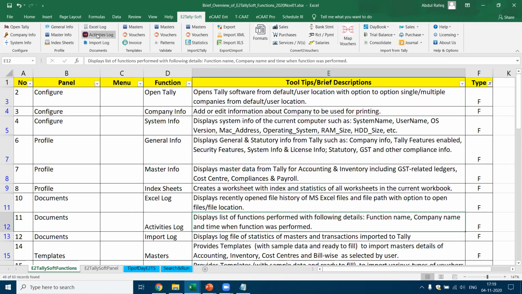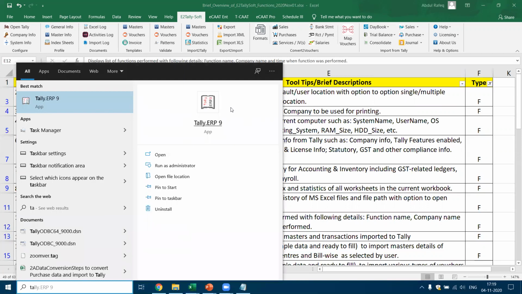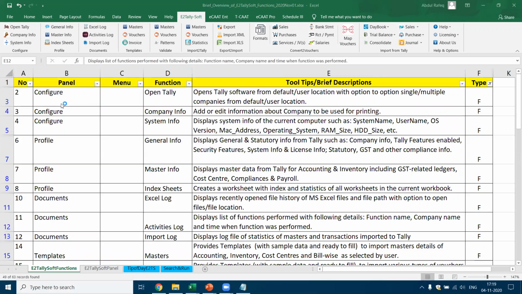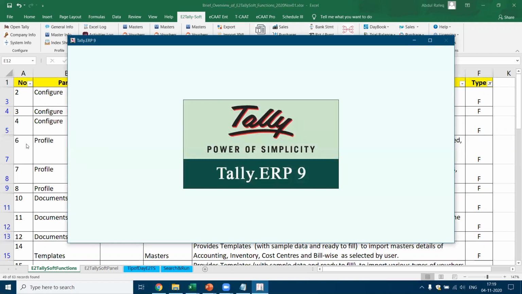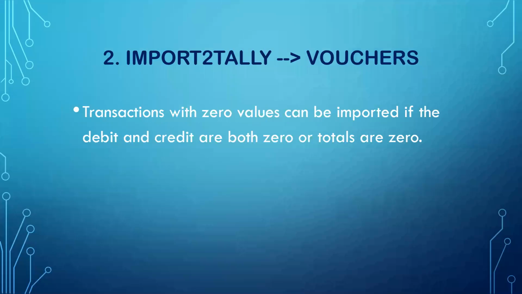Now, this is where you get the activities log. When you click on the activities log, because no functions have been performed, there are no tasks available. Otherwise, you'll have the list of functions. For that, I need to start Tally also. Let me start Tally. Okay, let's come back to our presentation. I'll show you this activities log a little later.